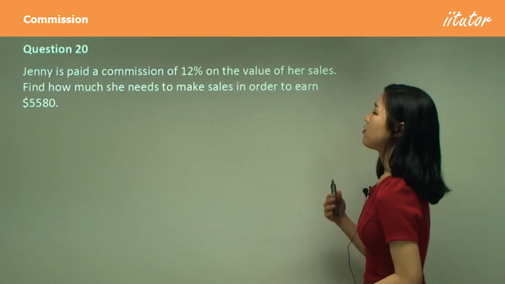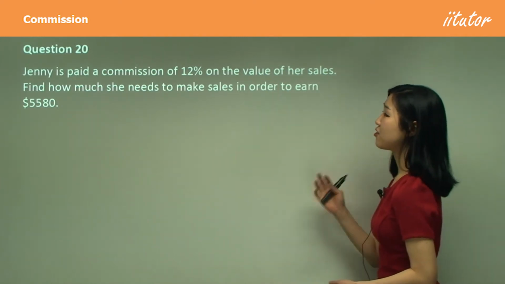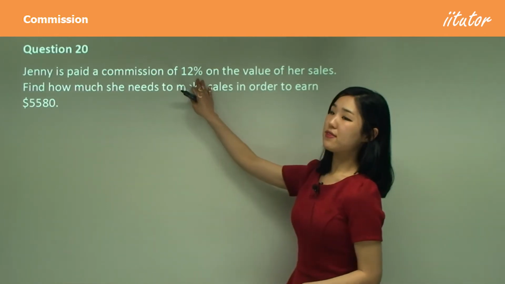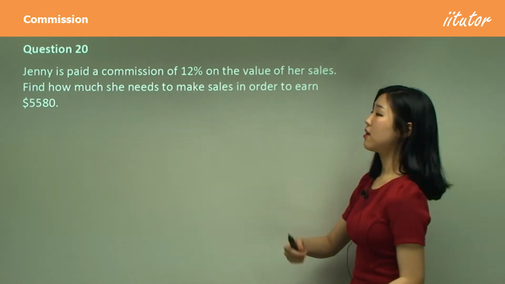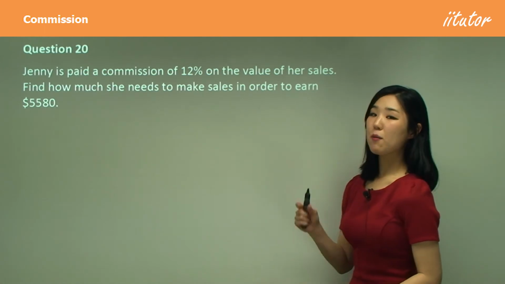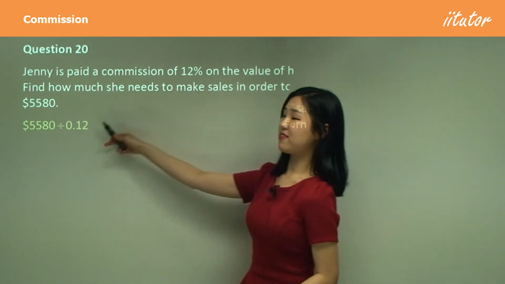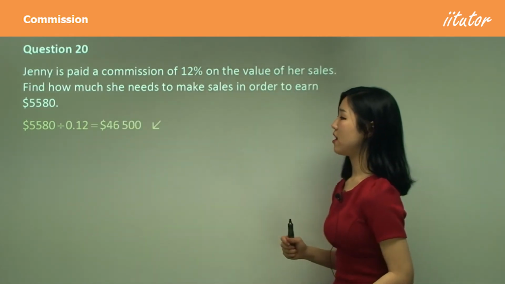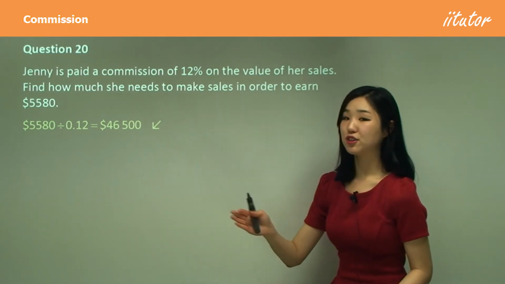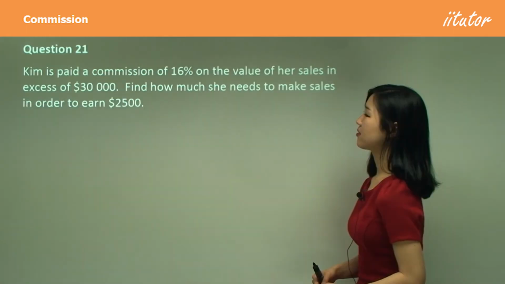Jenny is paid a commission of 12% on the value of her sales. Find how much sales she needs to make in order to earn $5,580. So this is her commission. She gets 12% on the value of all her sales. We want to know how much she needs to make to earn that much. So how much sales does she have to make to get $5,580? Divide it by the 12%, which will get you the amount, and that's $46,500. So that's the amount of sales she needs to make in order to achieve that much commission.